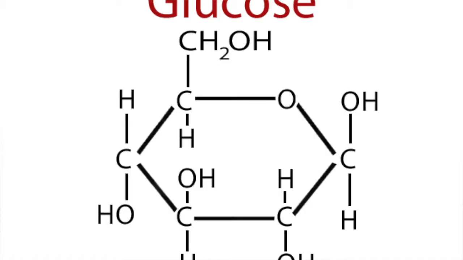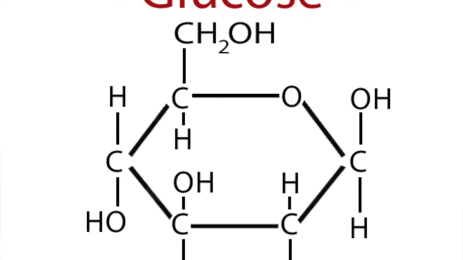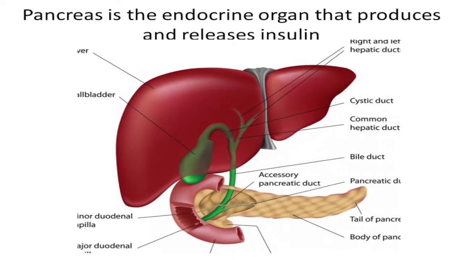The second example is glucose. It's a type of sugar that is found in the bloodstream, but the body must maintain proper glucose levels to ensure that the person remains healthy. When glucose levels get too high, the pancreas releases a hormone known as insulin. If blood glucose levels happen to drop too low, the liver converts glycogen in the blood to glucose again, raising the levels.